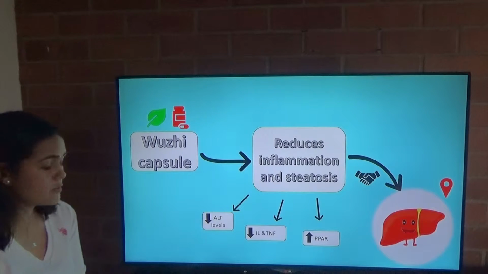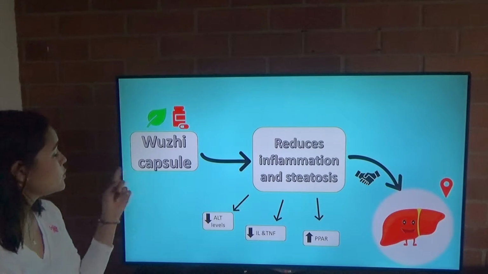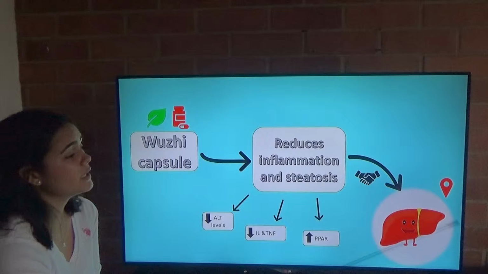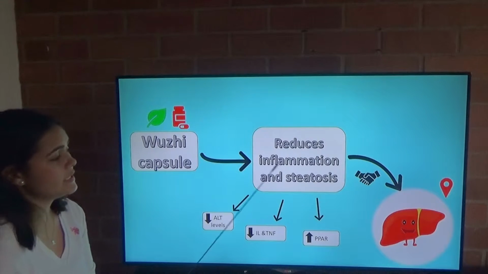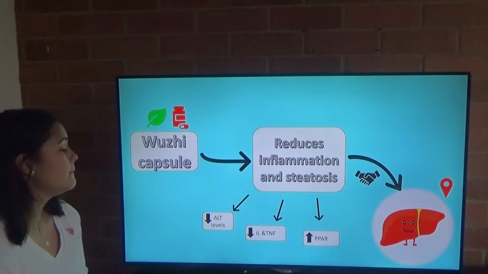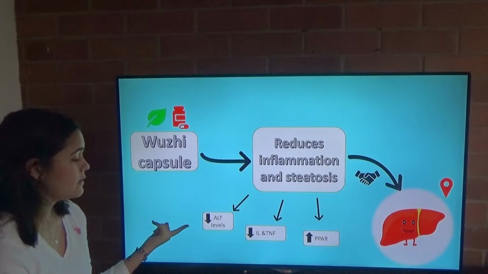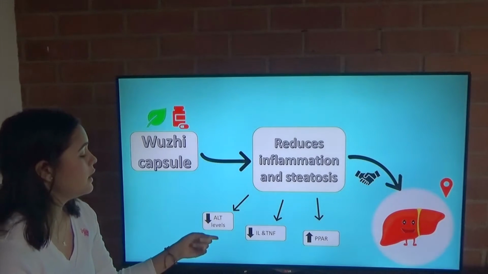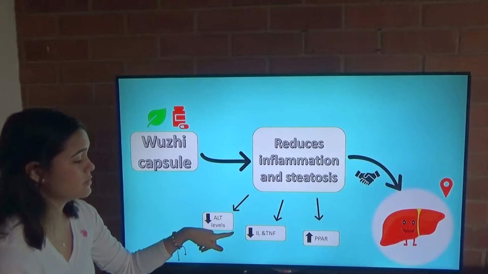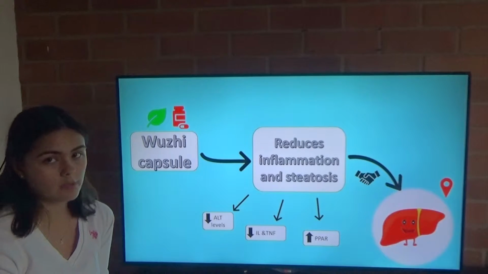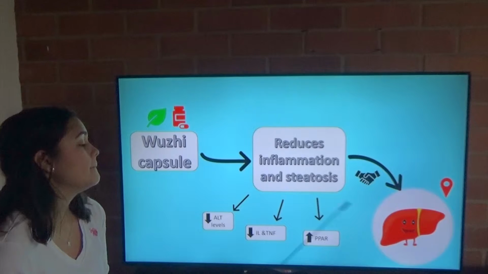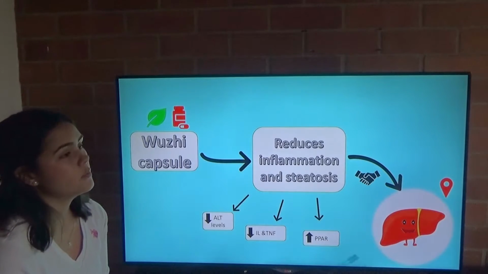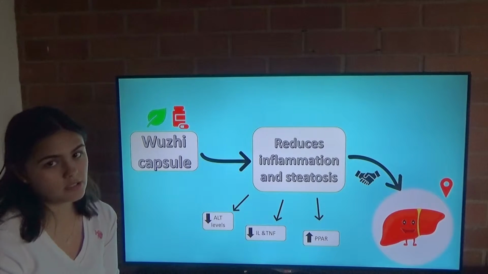So, this study proposes the interaction between the Wuzhi capsule and how it can target the liver by reducing inflammation and steatosis, by decreasing ALT levels, which is a hepatic marker of damage, decreasing interleukin and tumoral necrosis factor levels, which are pro-inflammatory cytokines, and also by increasing PPAR levels, which are needed to reduce triglyceride levels.